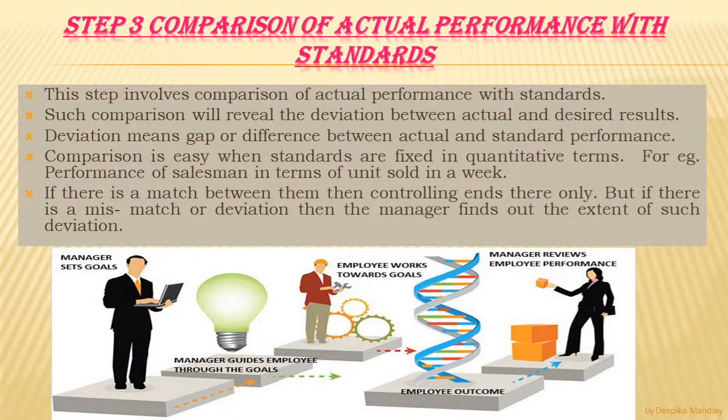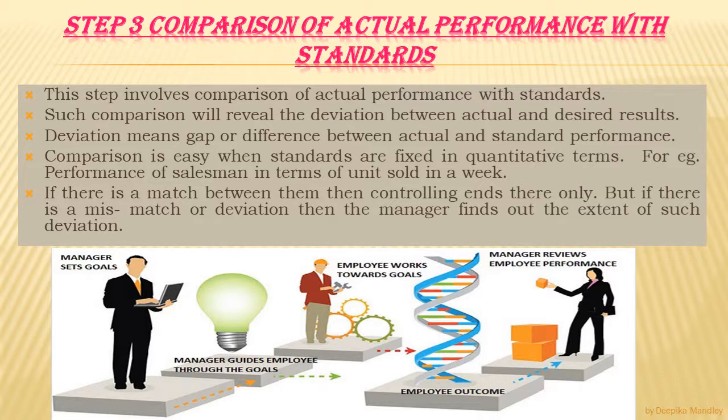Step number 3, comparison of actual performance with the standards. Now we have set the standards, we have measured the actual performance, and now we will compare the actual with the standard performance. This step involves comparison of actual performance with standards. Such comparison will reveal the deviation between actual and desired results. Deviation basically means the gap or difference between the actual and the standard performance.